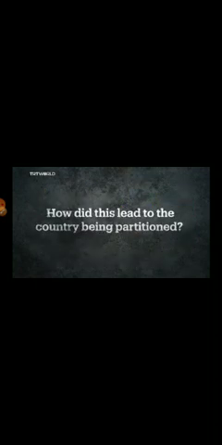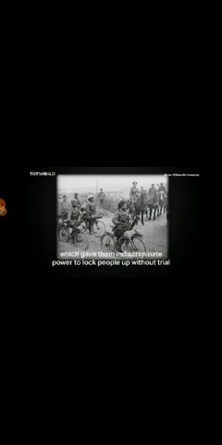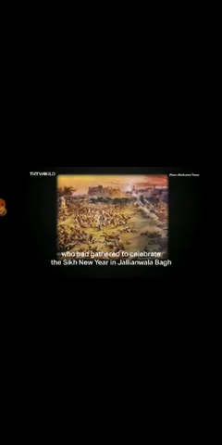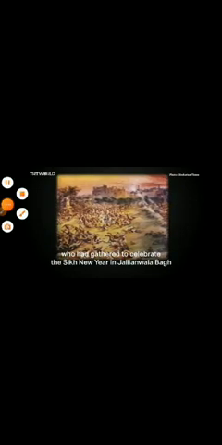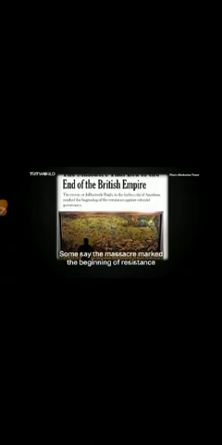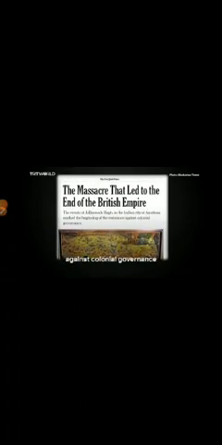How did this lead to the country being partitioned? Indians had long wanted independence from repressive British rule. During World War I, Britain introduced the Defence Act of India, which gave them indiscriminate power to lock people up without trial and restrict freedom of speech and movement. In 1919, British soldiers massacred unarmed Sikh men, women, and children who had gathered to celebrate the Sikh New Year in Jallianwala Bagh. Some say the massacre marked the beginning of resistance against colonial governance.